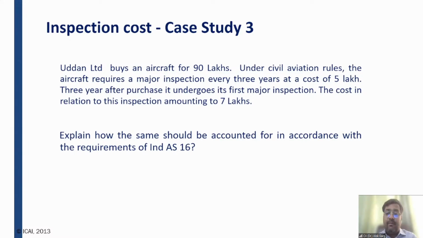If you're not aware of the old inspection cost, then you need to estimate, you need to identify the old inspection cost with the help of the new inspection cost. You can take the new inspection cost, take the discount rate, and discount the new inspection cost to its present value as of the date of the original inspection, right? So this is how we account for major inspection expenditure as a subsequent cost.